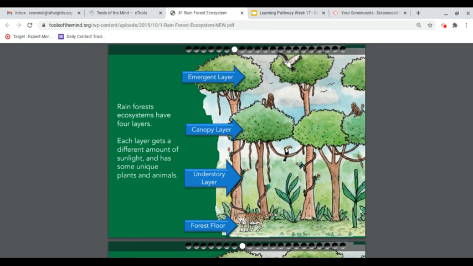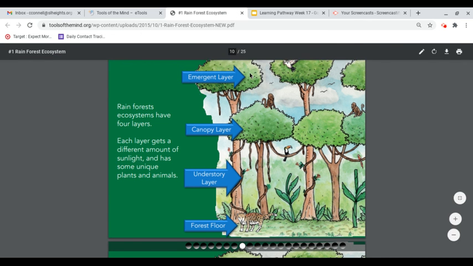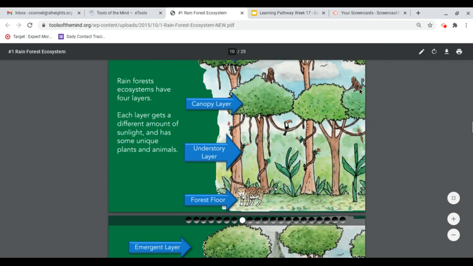Rainforest ecosystems have 4 layers. Each layer gets a different amount of sunlight and has some unique plants and animals. So we have the forest floor, the understory layer, the canopy layer, and the emergent layer.